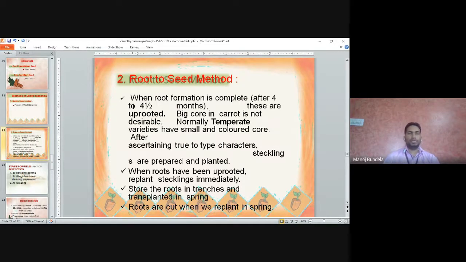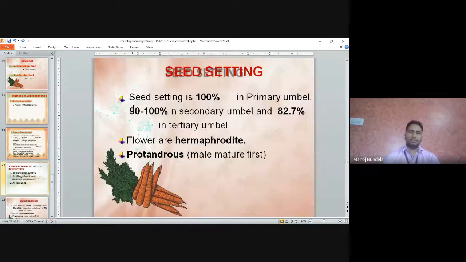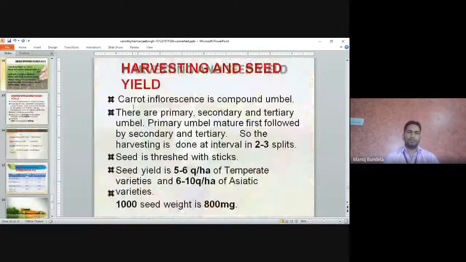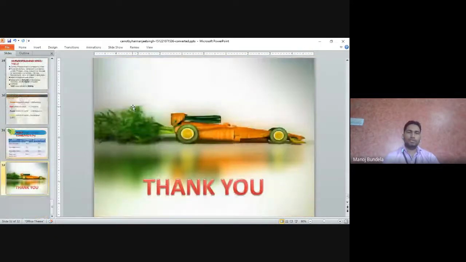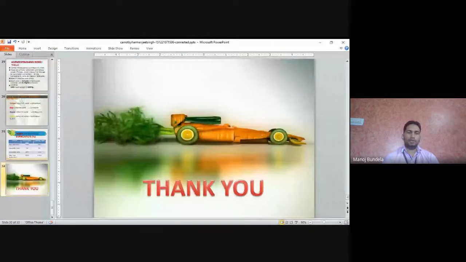So first we sow the seeds, then we harvest the roots and keep them in trenches. We store the roots in trenches, and in the next season we use those roots for seed production. In this, the quality of the seeds is good, we get more seed yield, and the chance of disease attack is very low. This is all about seed production in carrot.